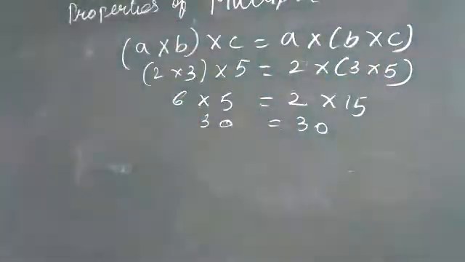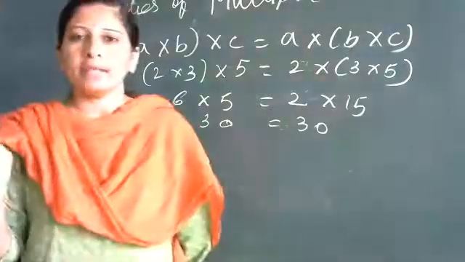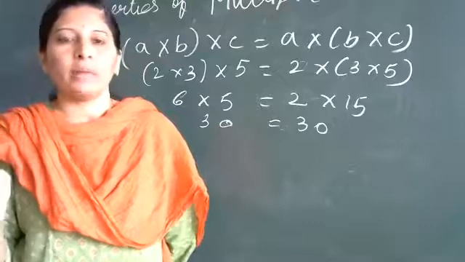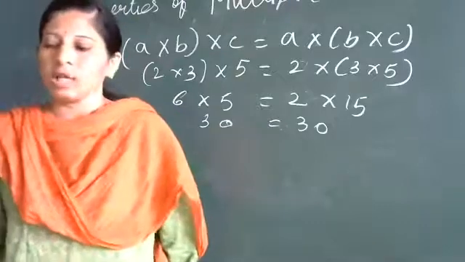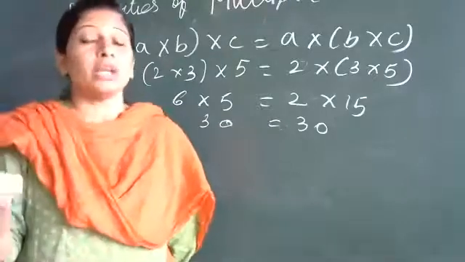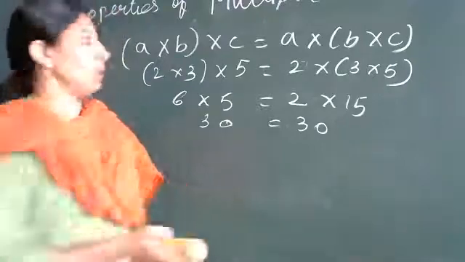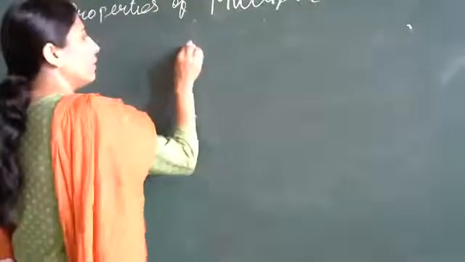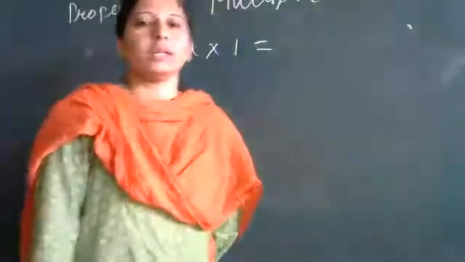So our next property is identity. Now for addition and subtraction, there were only 4 properties. Here 5 properties are there, that is multiplicative identity and the multiplicative property of 0 also. Identity means when any whole number is multiplied with 1, you get the number itself as the product.